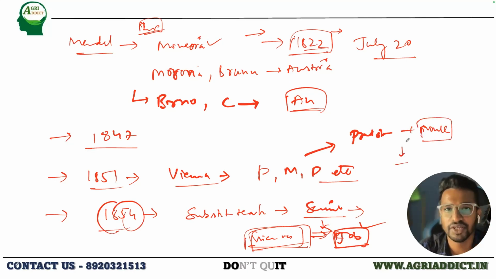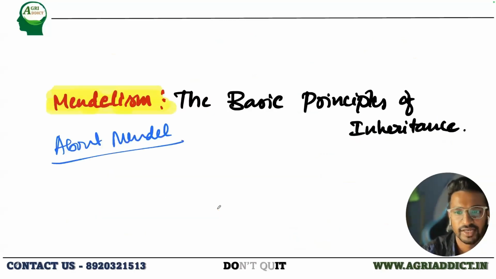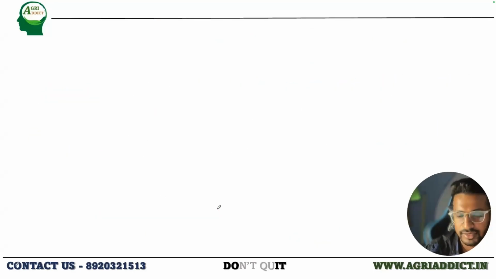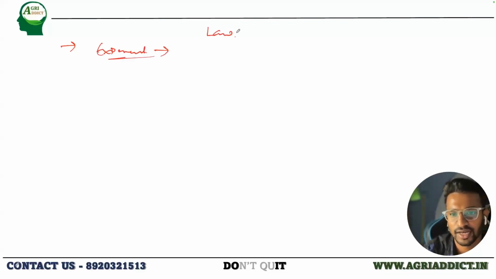So this is in brief about Mendel, what he has done, about his studies and about his occupation, what he was actually doing. He actually failed two times in this Viva, and finally he came back to Brunn and continued as a priest there. After being a priest, he started the experiments which we have currently accepted as universal laws, which are called Mendel's laws.